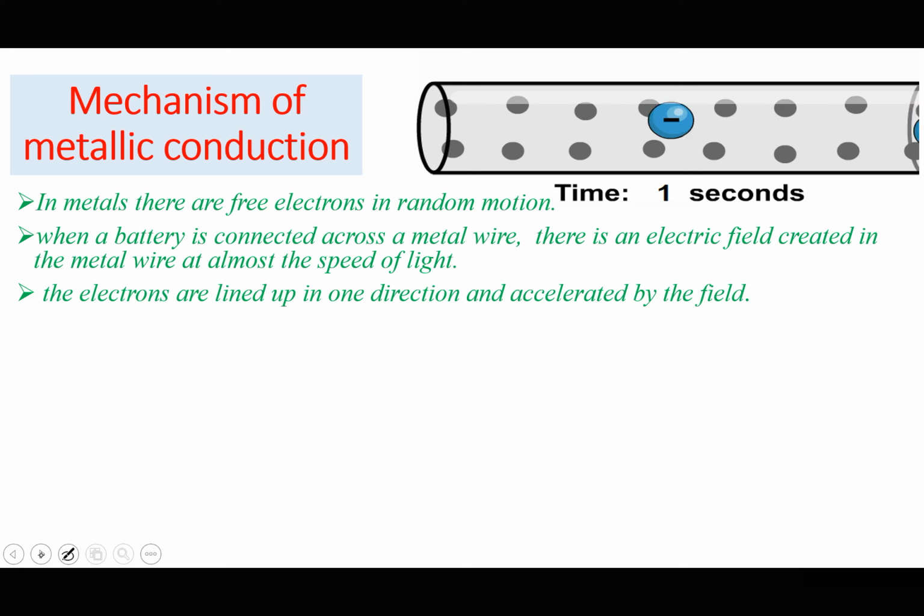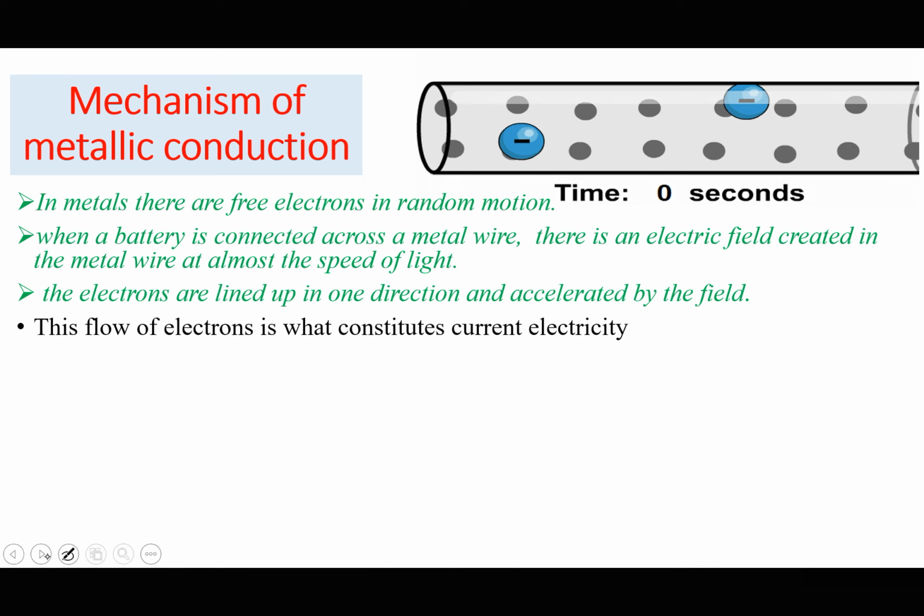This now makes the electrons, which were already available in the conductor but always in continuous random motion, to be lined up in one particular direction and to be accelerated by an electric field. This flow of electrons is what constitutes current electricity.